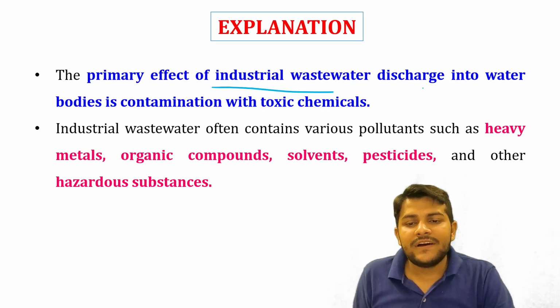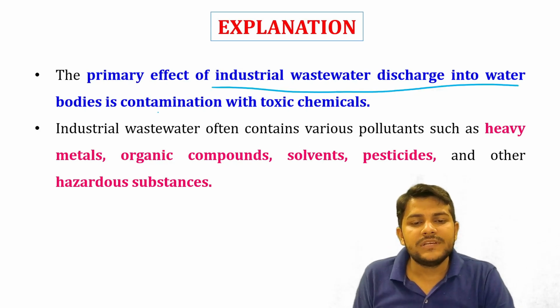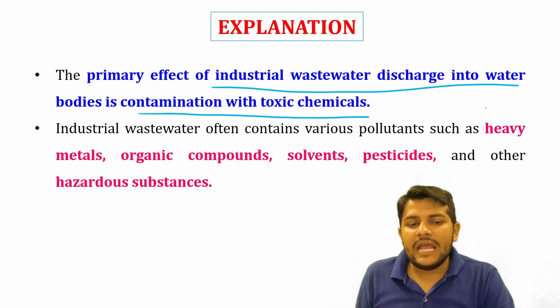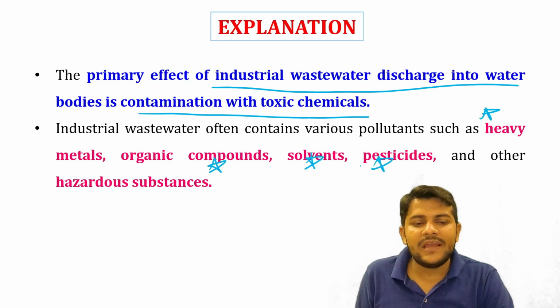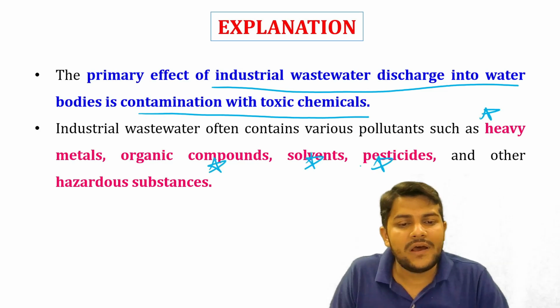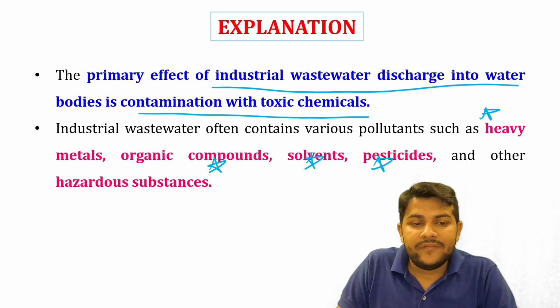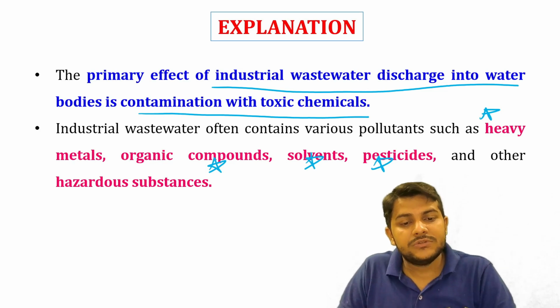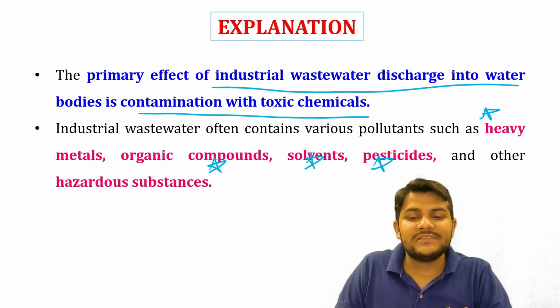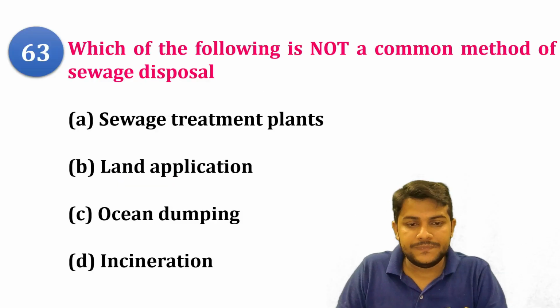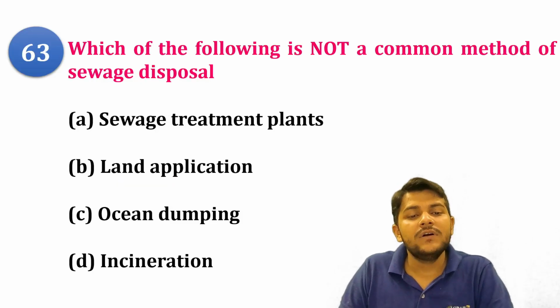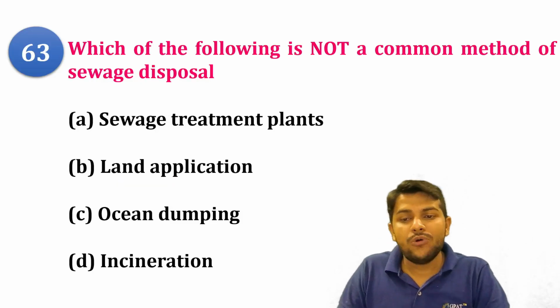Next, which of the following is not a common method of sewage disposal? We have many methods of sewage disposal, so you just have to find out which is not commonly used. You have the sewage treatment plant, land, ocean dumping and incineration. So ocean dumping is not a common method of sewage disposal.